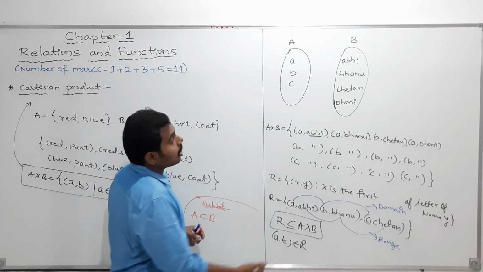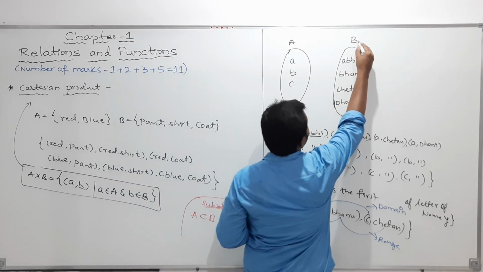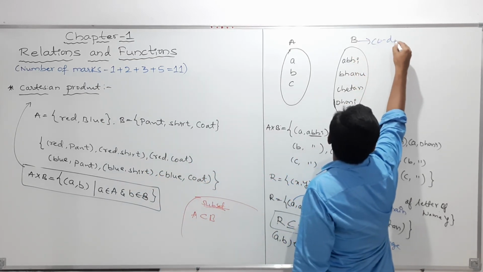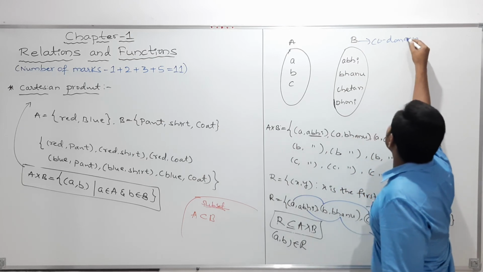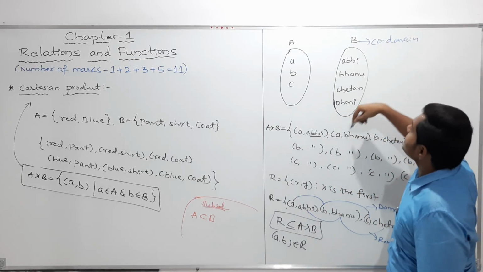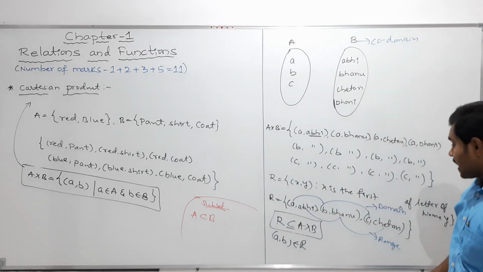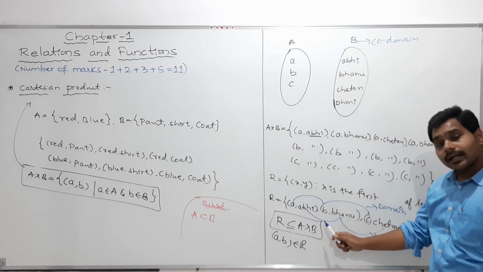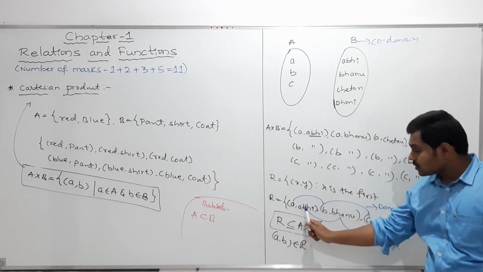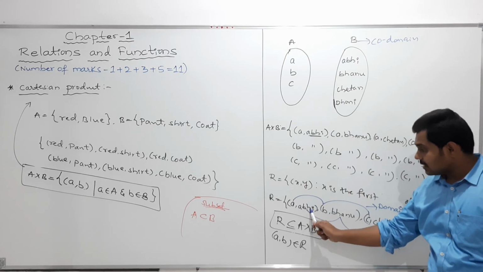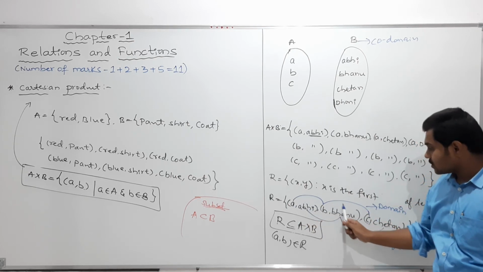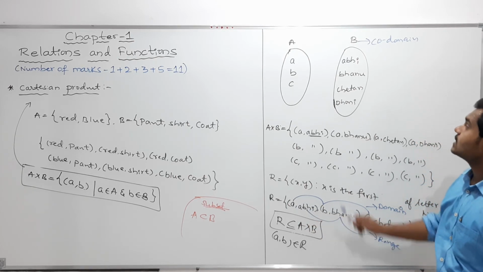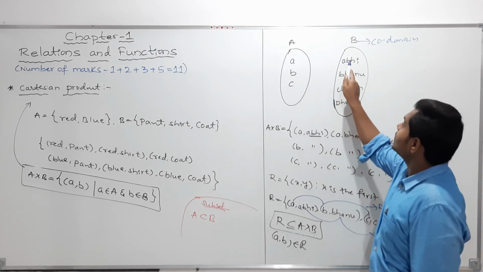Clear? And next, the entire set B I can call the codomain. And you can also call this the image of this. So this element is the image of this element, and so on.